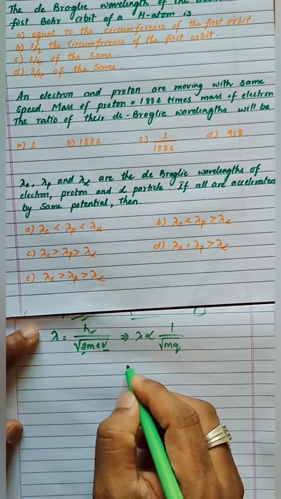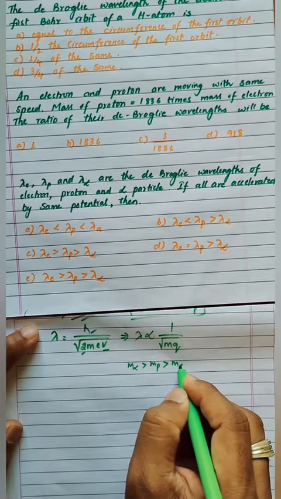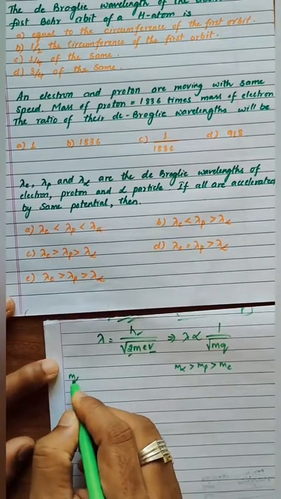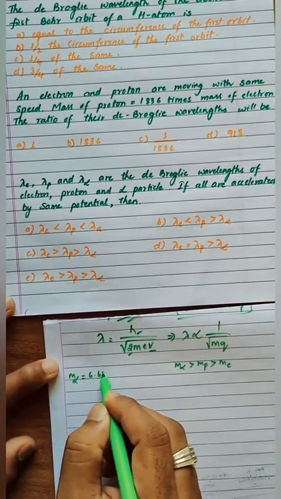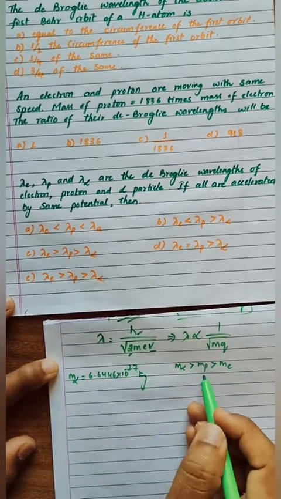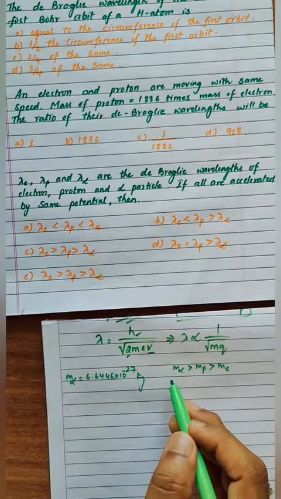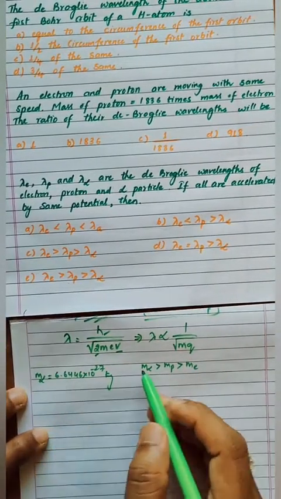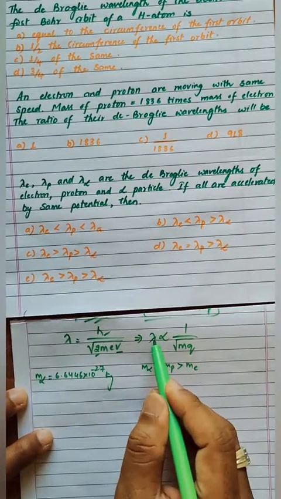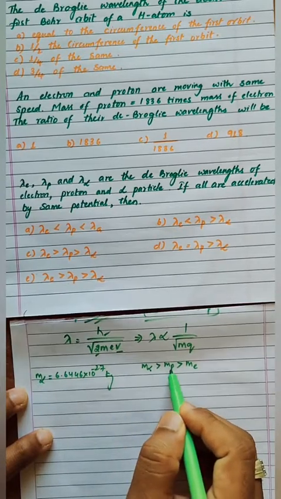Now we know that mass of alpha is greater than mass of proton, which is greater than mass of electron. Anyway, you know the mass of electron and mass of proton, but mass of alpha particle, let me tell you, is 6.6446 into 10 power minus 27 kg. So mass of proton, just now we got to know, is 1.67 into 10 power minus 27, but here it is 6.64, right? So this is quite greater, so it means mass is greater. If mass is greater, lambda will be lesser, right?